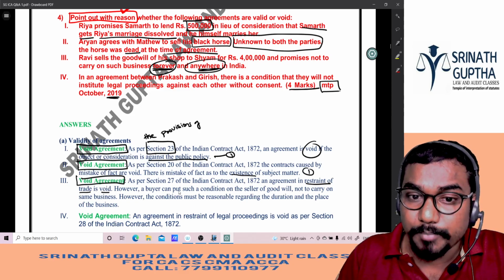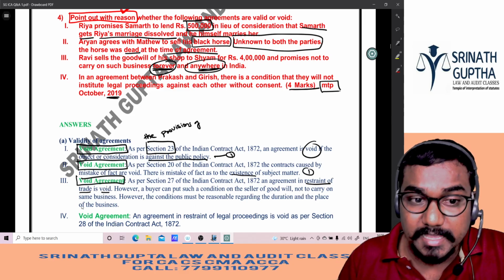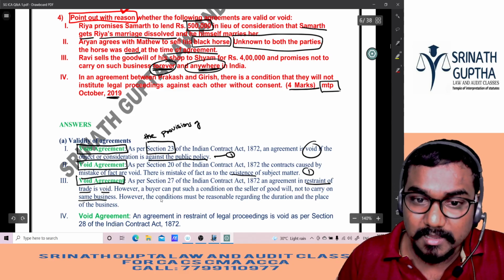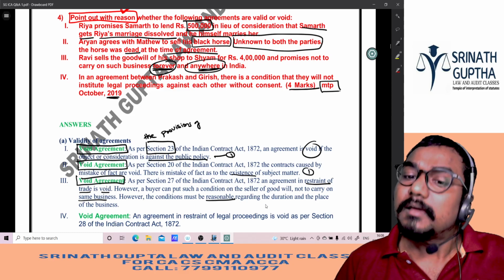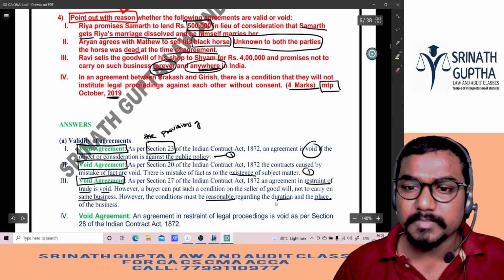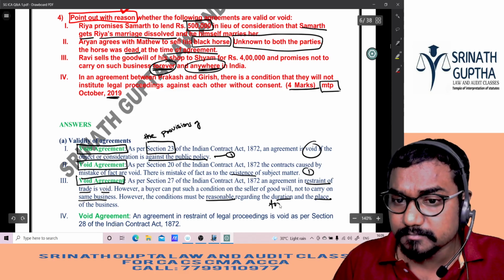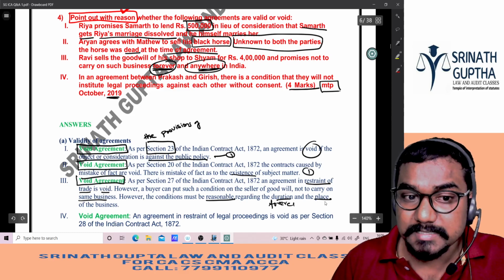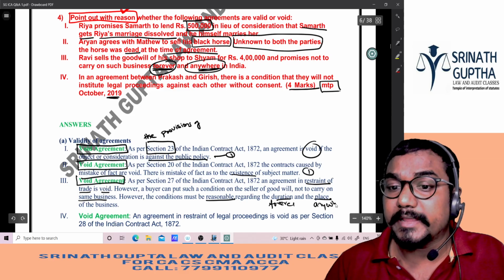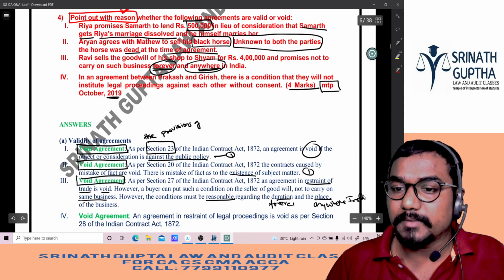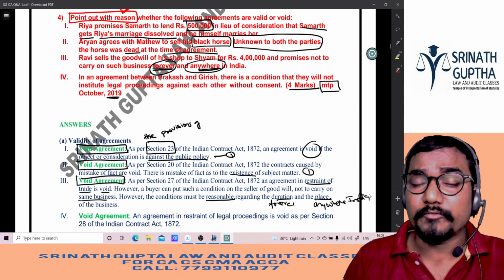However, the buyer can put such a condition on the seller of the goodwill not to carry on the same business. However, the condition must be reasonable, regarding the duration and place. Forever is not reasonable. Duration of 4 to 5 years is reasonable. Place in Hyderabad is reasonable. Anywhere in India is not reasonable. So it is against public policy. It is an agreement in restraint of trade or profession.